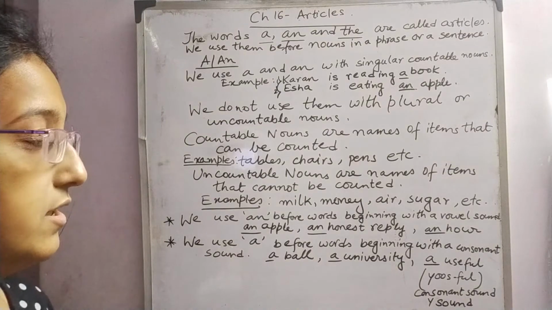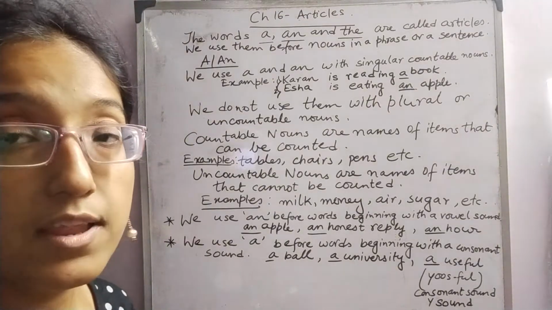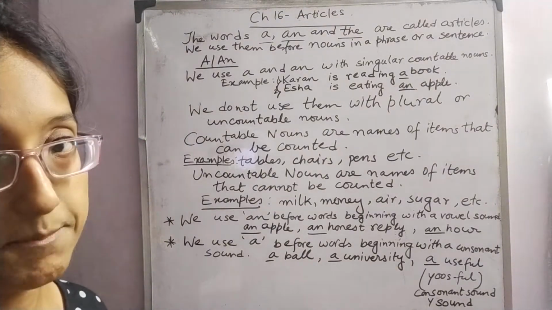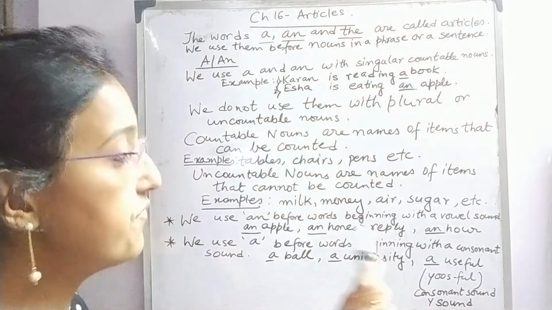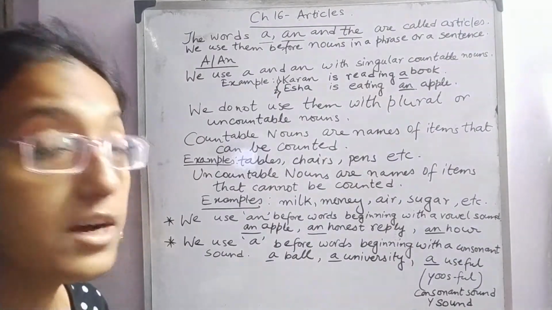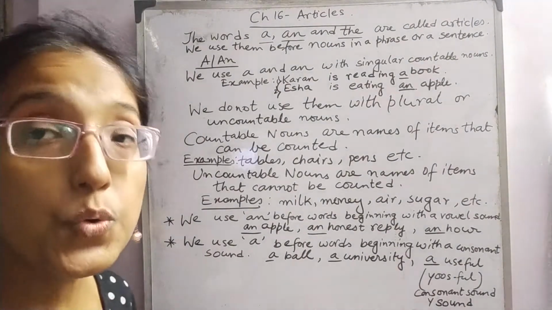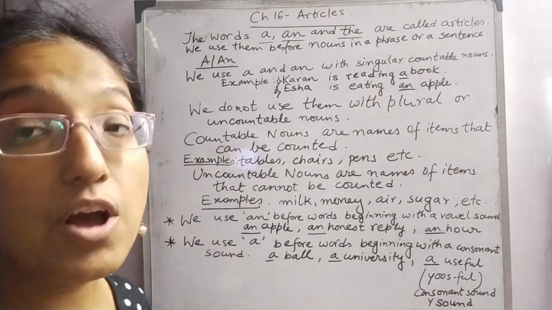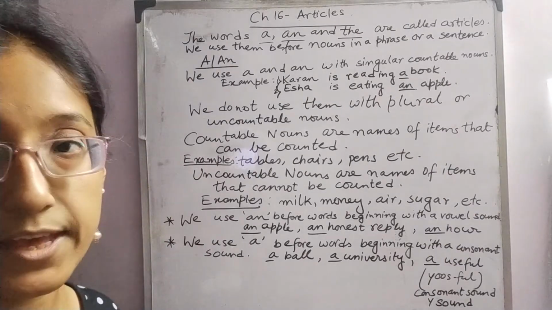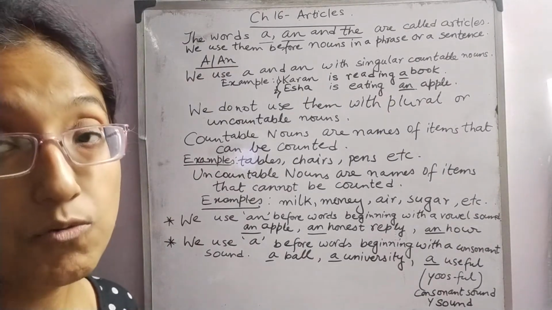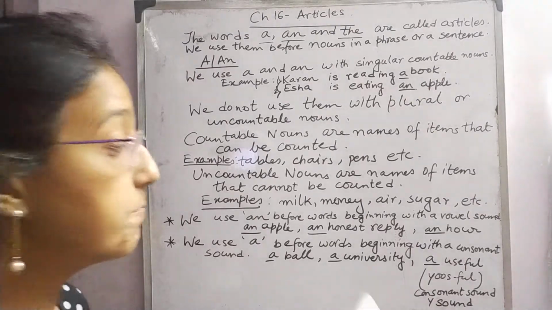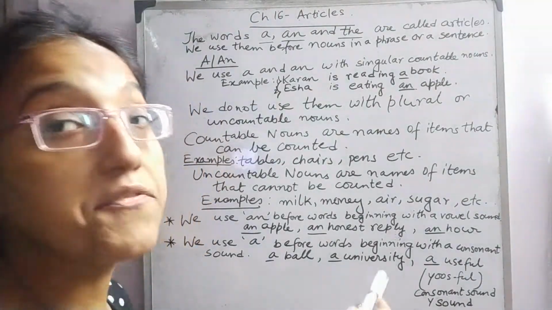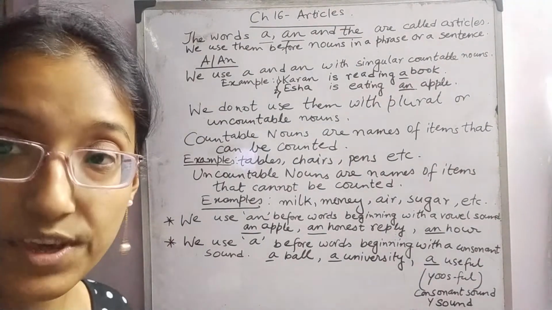A ball. When we pronounce ball, the sound of B is coming. Next is a university. Here when we pronounce university, the sound of Y-O-U is coming, and the sound of Y is here. So that is why we place a instead of an here. Okay, students?